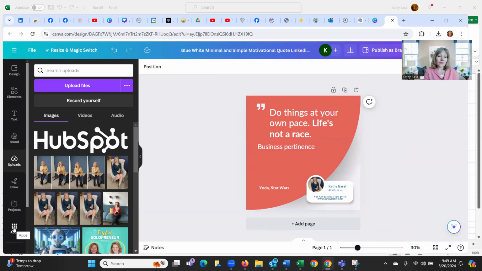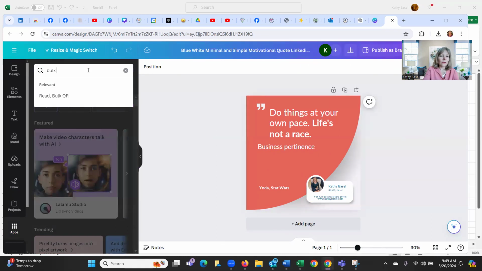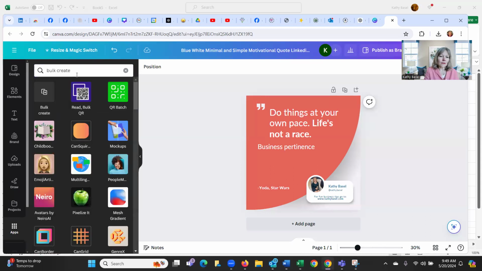Okay, so the next thing we want to do, if you don't already have it, in Canva, is go to the apps on this left-hand menu, and you would want to search for bulk create. And there it is. I've already got it installed, so I won't need to walk through that, but that's where you would find it. For me, it's already been installed, so it's right here along this left-hand menu again.